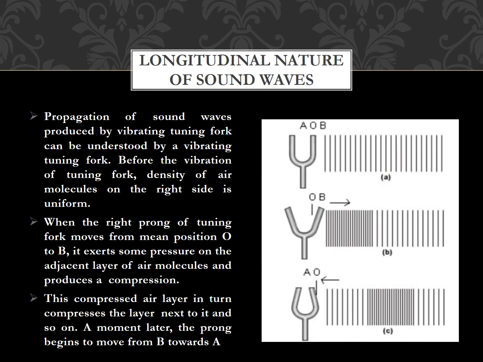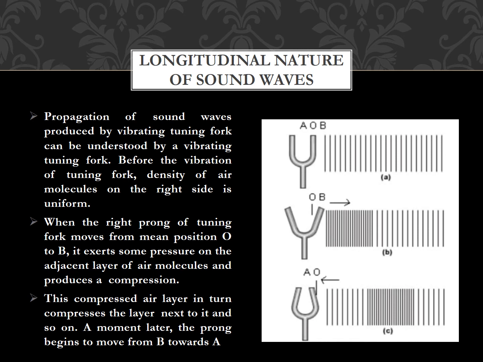Now we are going to discuss a very important topic, that is the longitudinal nature of the sound wave. As I have already told you, longitudinal waves have two examples, the slinky spring and the sound waves. So to understand the longitudinal nature of the sound wave, once again we are going to use a tuning fork.